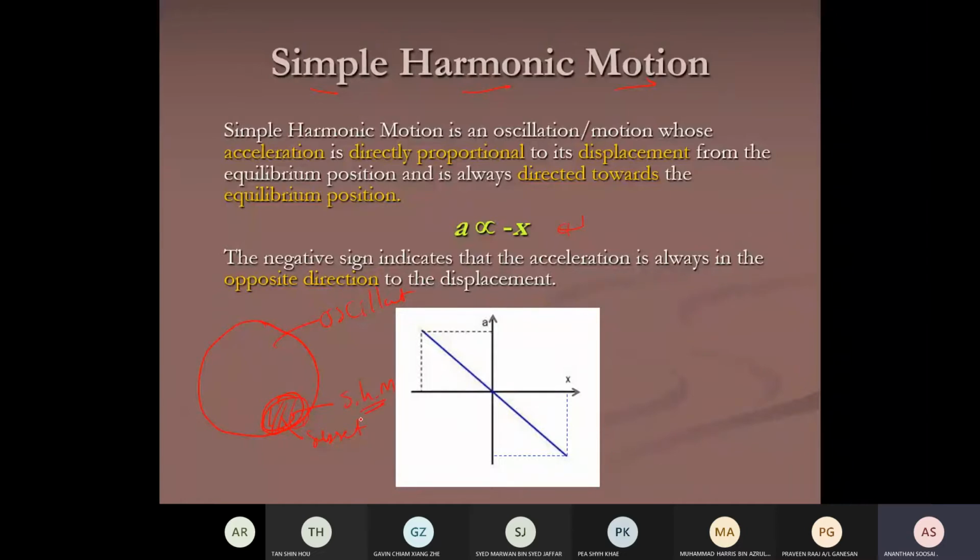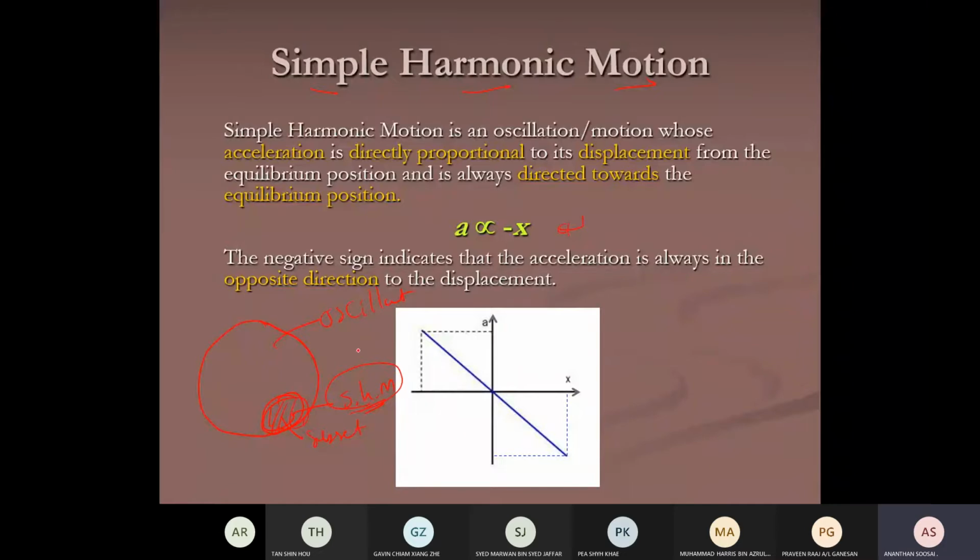It has a certain unique feature. Our entire discussion in our class after this is about this SHM. Remember, all SHMs are oscillation, but not all oscillations are SHM.